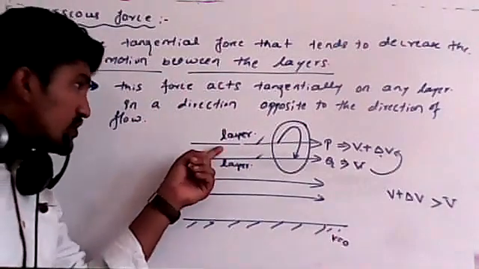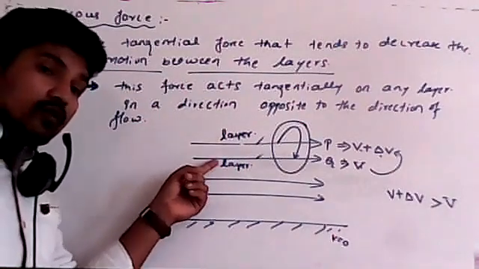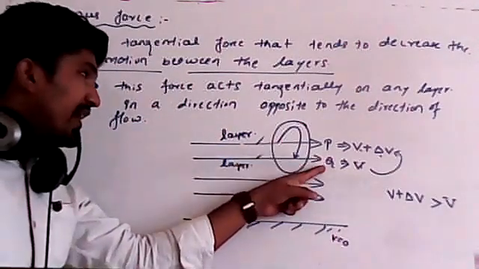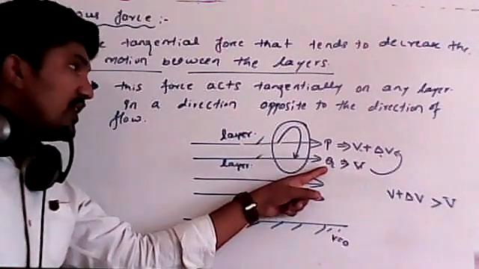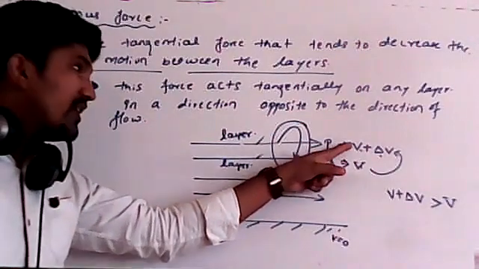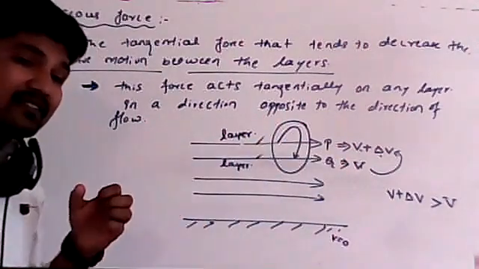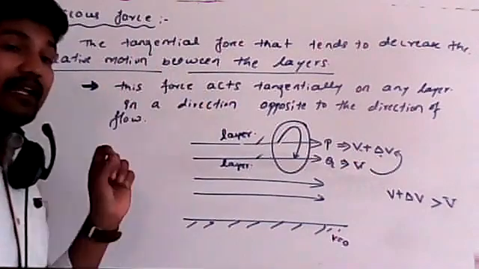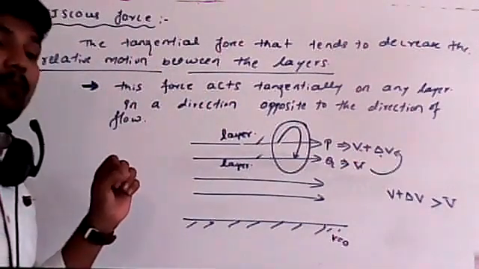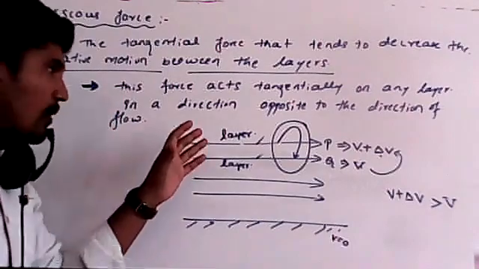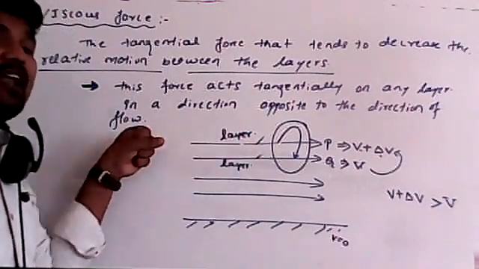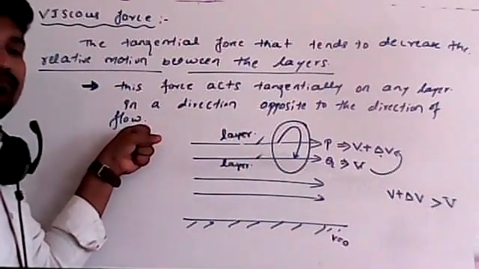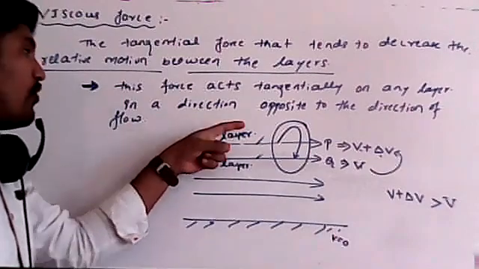Why? Because opposition will take place here. Opposition will develop between two layers. This layer will try to increase the velocity of the other layer, and that layer will try to decrease the velocity of this layer. So as a result, what will happen, students? The relative motion will keep decreasing. Opposition means someone is trying to push, someone is resisting this motion.